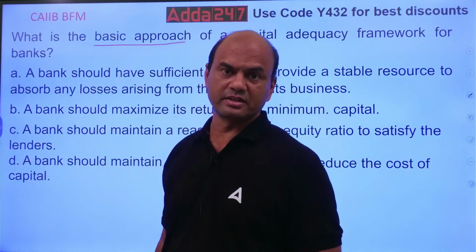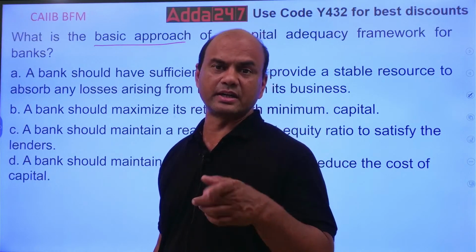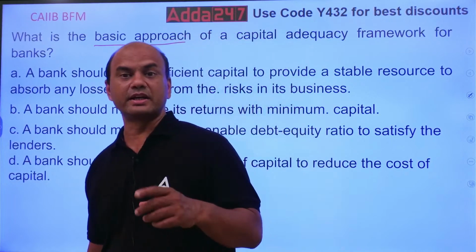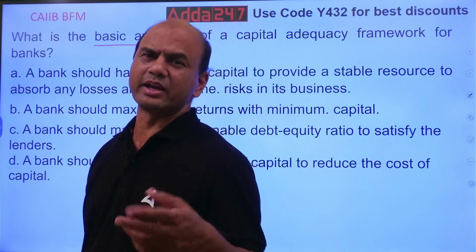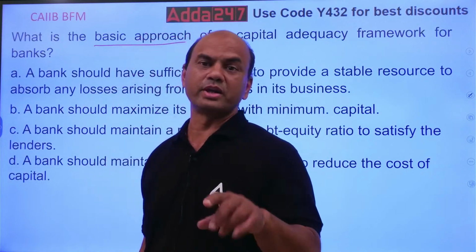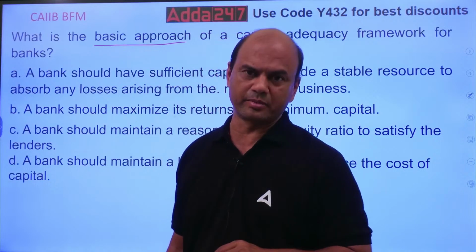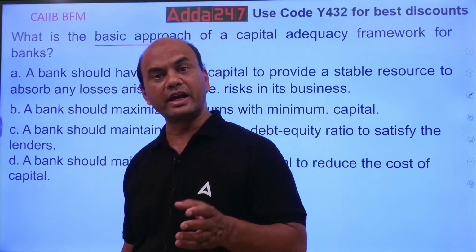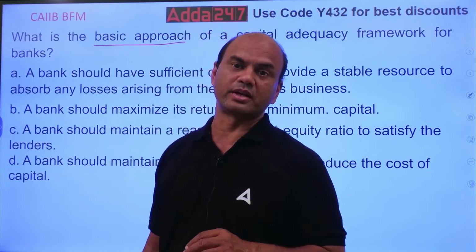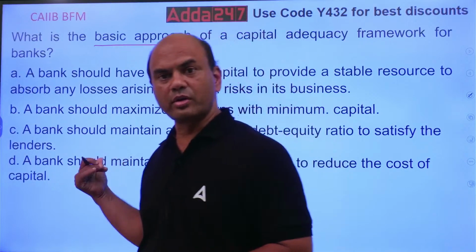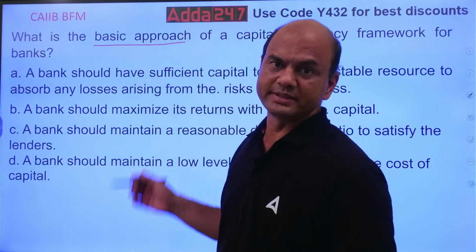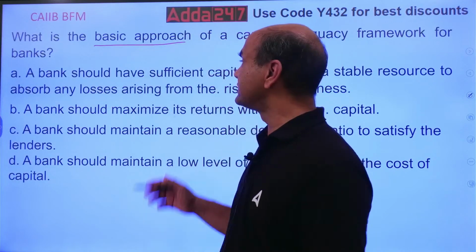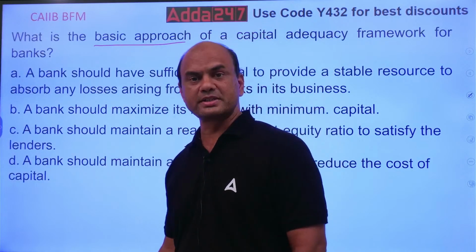For credit risk, there are three approaches: standardized, then foundation IRB, FIRB, and advanced IRB, AIRB. For market risk, it is the duration approach and historical back testing. And for operations risk, there are three: basic indicator, then standardized, and AMA. So this basic indicator approach is for operations risk.